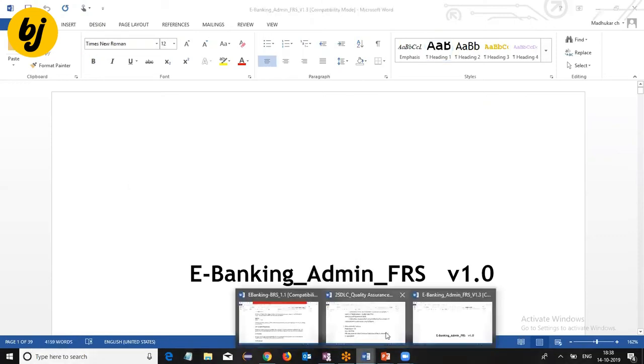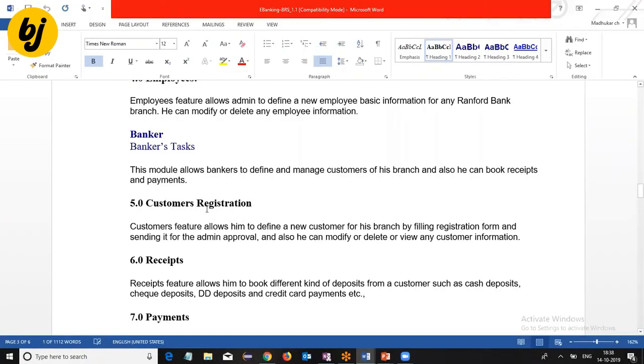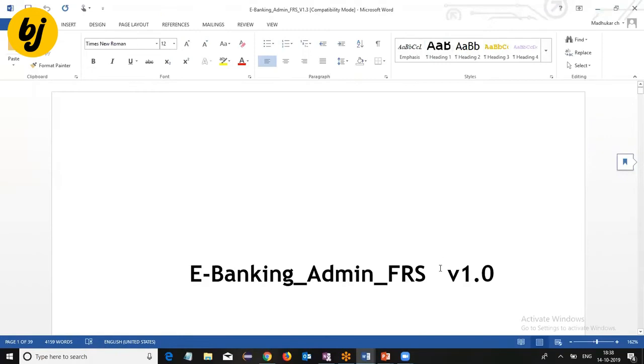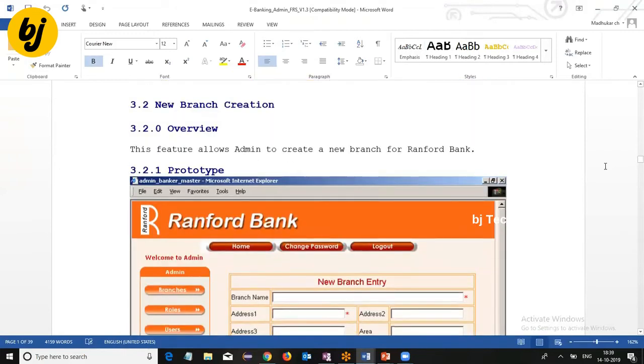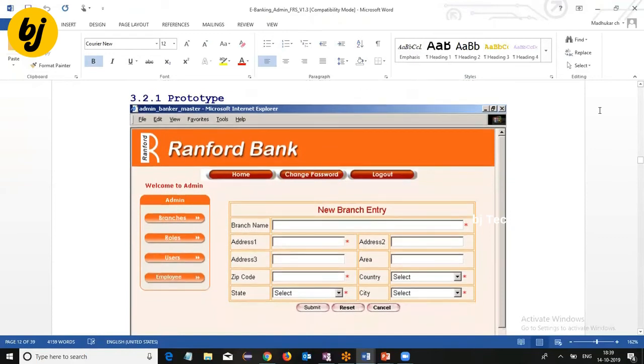Now, this is the requirement they gave: the administrator can create a new branch. How is that described in the FRS? See here, in the FRS they gave a prototype, a dummy screen showing how the new branch creation form looks.